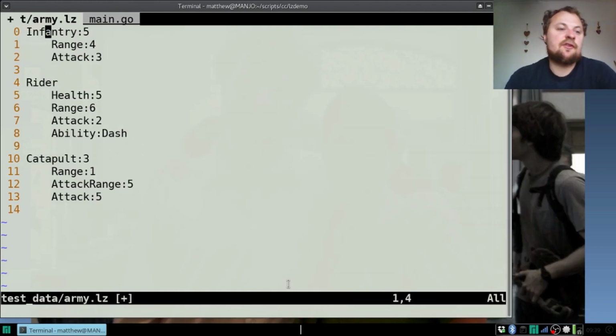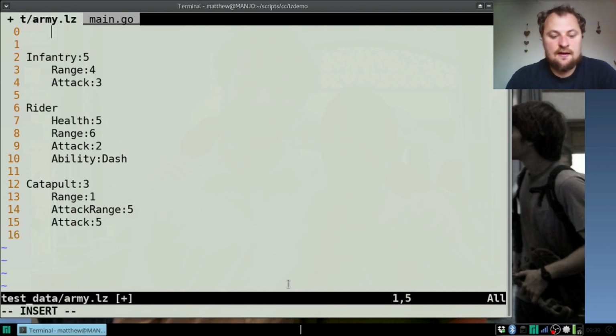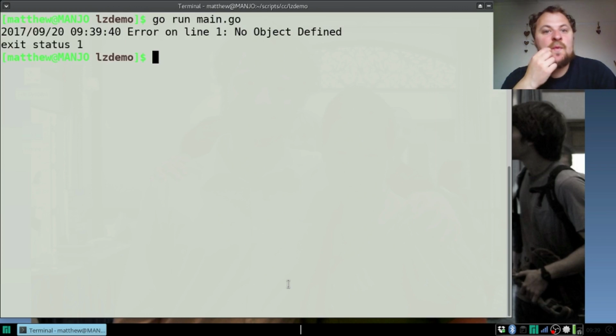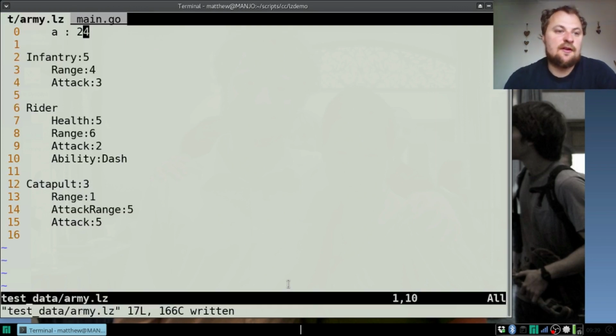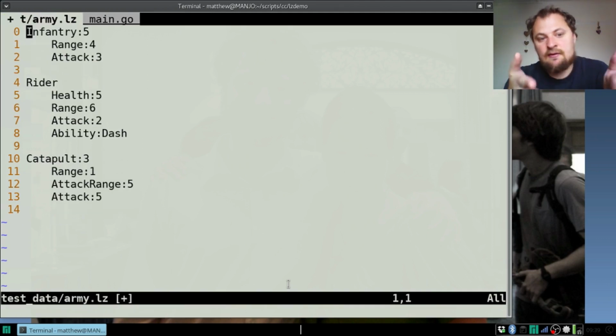Another error, of course, is that someone could write their thing without doing a type, so it's worth clarifying that. And if someone writes a colon, then we run this. Go run main.go. We end up with an error. No object was defined before you're doing that, and the error's on line 1. So it doesn't know what it's working with. So it does handle errors in the file appropriately.